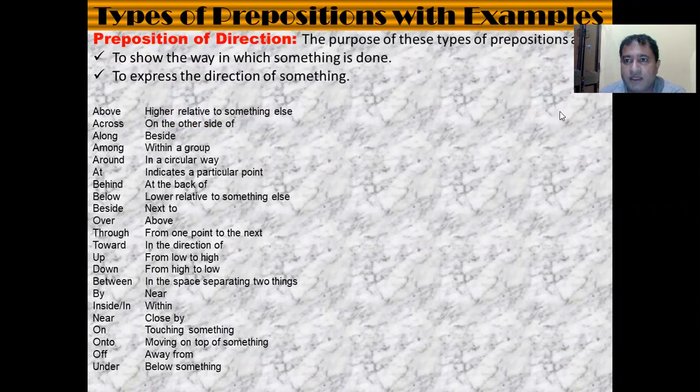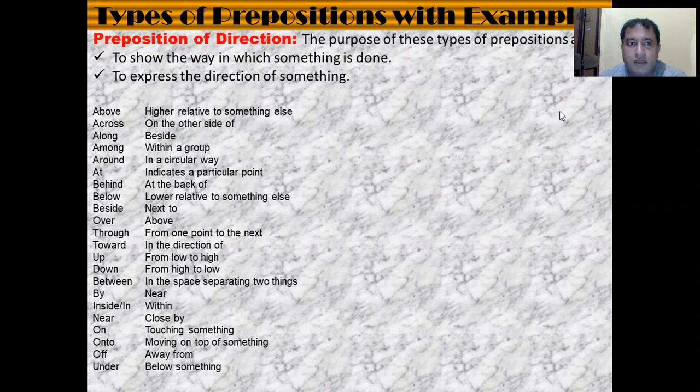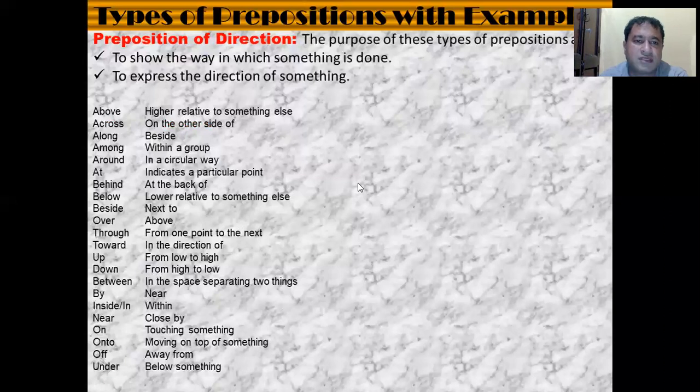Now we have various types of prepositions. The very first is the preposition of direction. The purpose of this type of preposition is, number one, to show the way in which something is done, and number two, to express the direction of something.